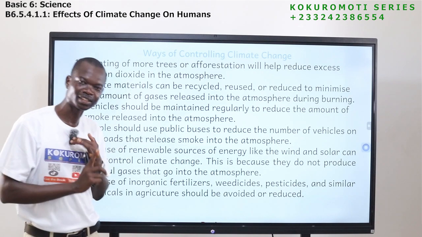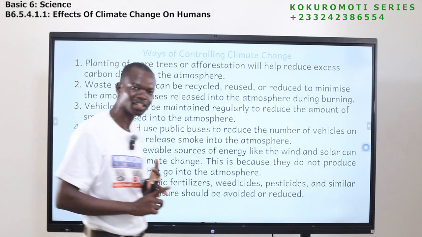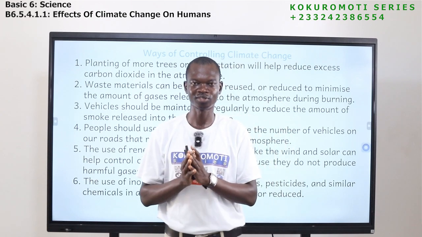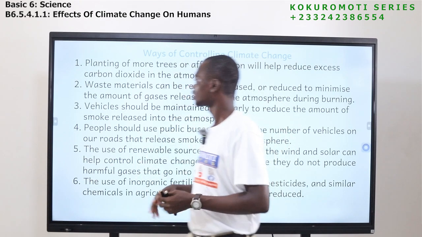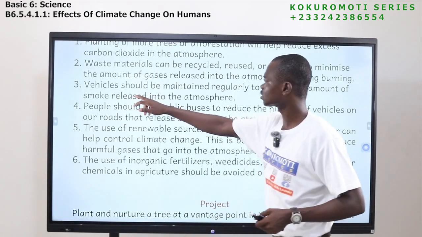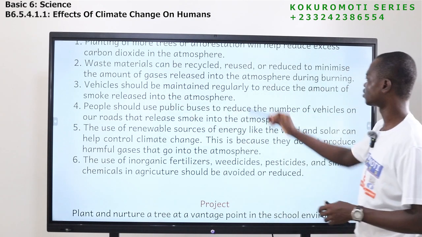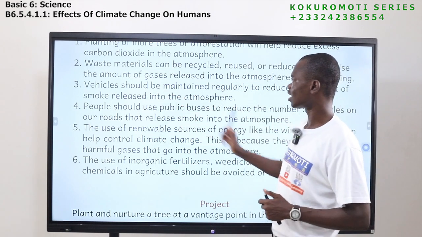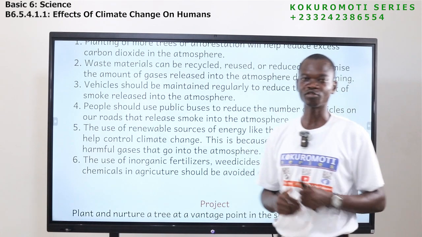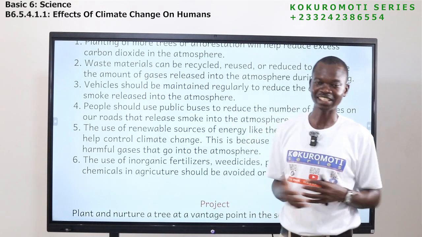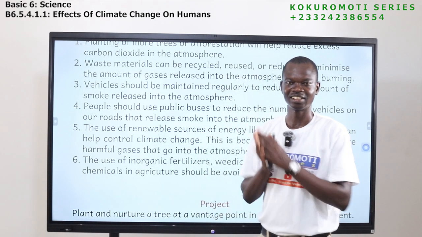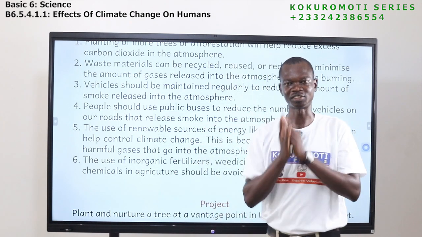We can recycle it, we can reuse it, and we can reduce it. So these are the things that we can do. The next one is that vehicles should be maintained regularly to reduce the amount of smoke released into the atmosphere. Those who have old cars and faulty cars, anytime they use these cars, there's a lot of smoke coming out.